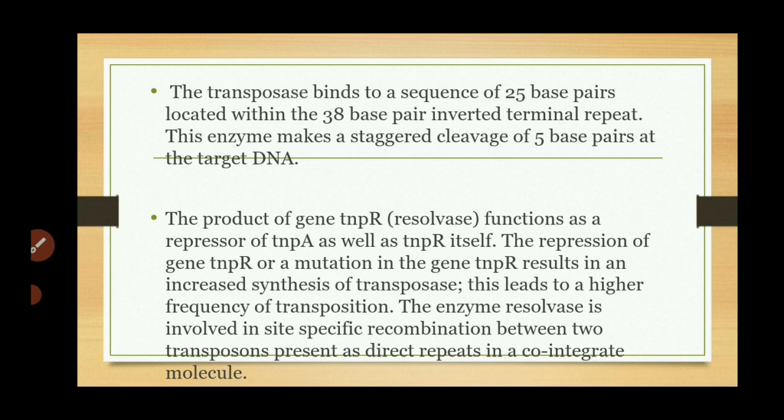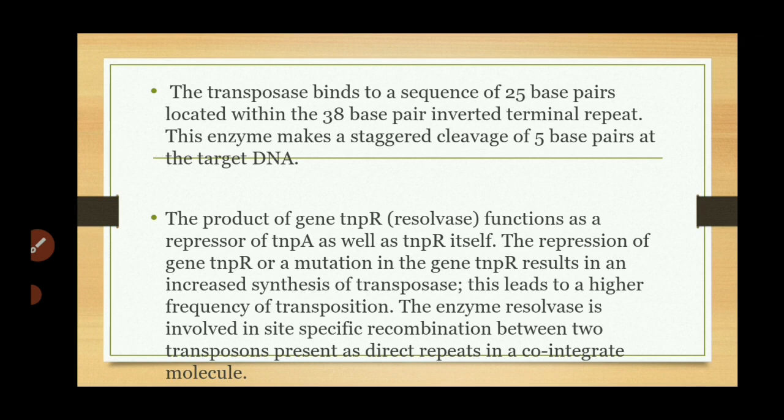If there is a mutation in the TnPR gene used for the resolvase or resolution of the integrate, then there is an increase in the synthesis of the transposase, and this transposase makes a cut on the donor DNA sequence at both the ends of the transposons.